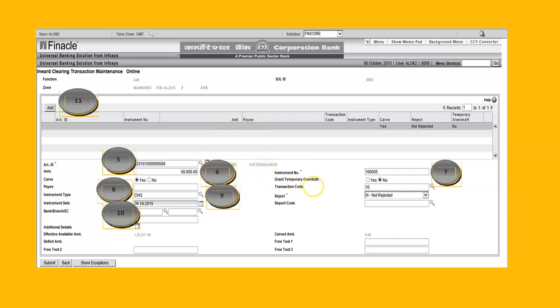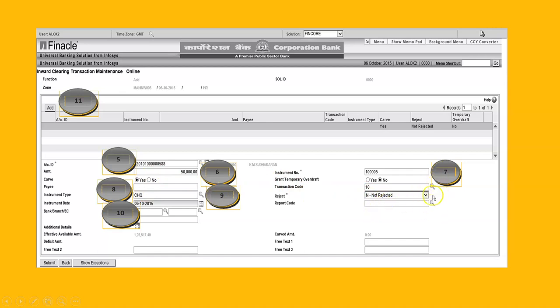Remember this. Temporary overdraft, no. In case of any customer request, we can set it to Y. That much overdraft shall be created, but that is decided by the appropriate authority under proper sanction. Rejection, not reject. Remember this. This is very important. Carve yes, reject no when the check is entered in inward clearing. And if you want to return this check, this radio button has to be changed from yes to no, and reject reason yes, inward clearing reject.